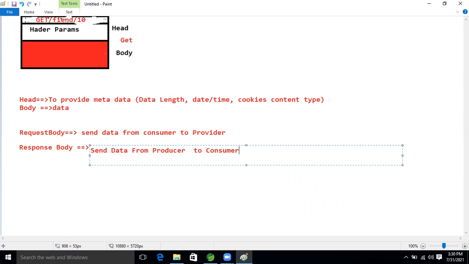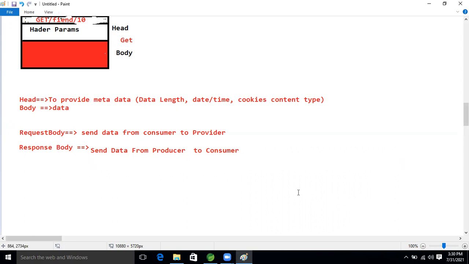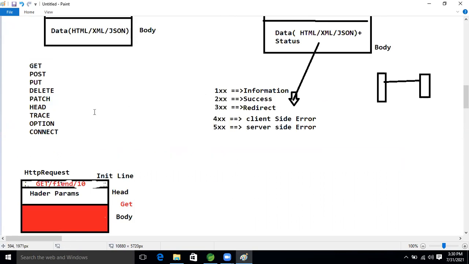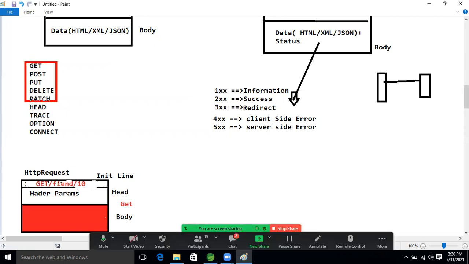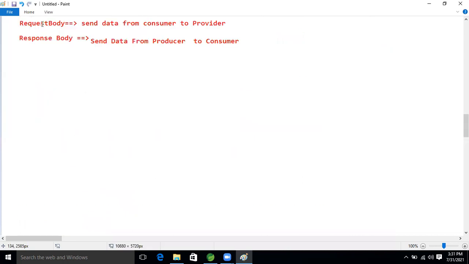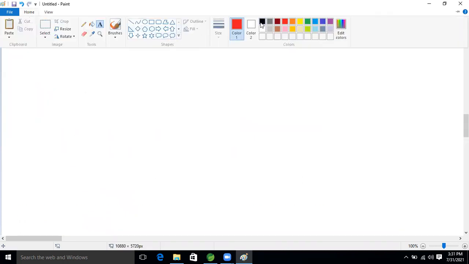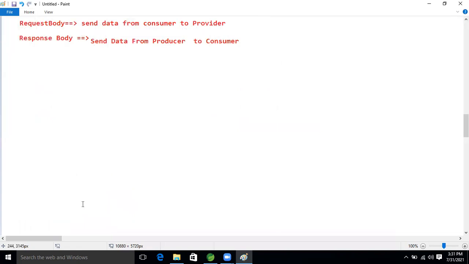Okay, so we have seen the methodologies, guys, these 8 or 9 methodologies. But I said that in real time we use only these 4 methodologies. So do you want the elaborated explanation of these 4 methodologies, what they are used for and why we use them in our application? Okay, so let's see that.